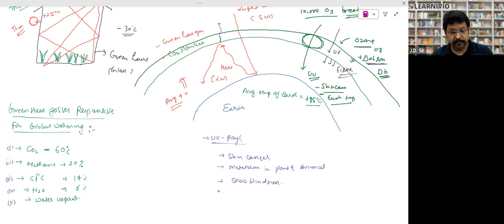Snow blindness, and one more thing, inflammation of the cornea. Inflammation of the cornea, that is the snow blindness, right? So the chlorine molecule is very harmful for this.